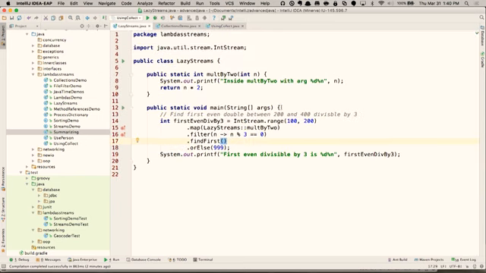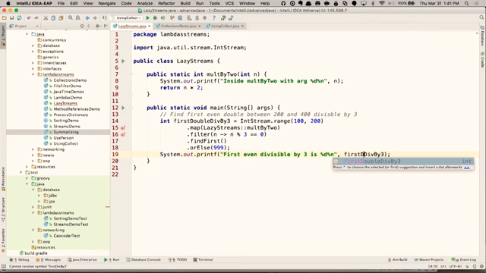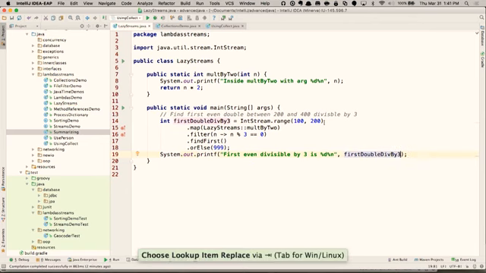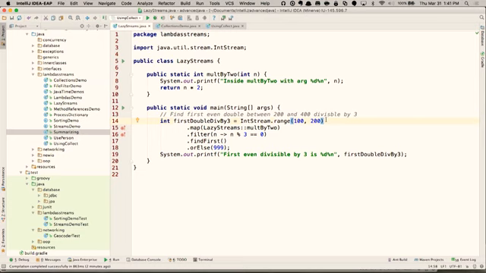Here I have a main method where I'm trying to find the first even number that's divisible by 3, actually, I shouldn't say first even, I should say first double divisible by 3 between 100 and 200. Let's fix this. There is a method called range in IntStream, which will produce all the values between 100 and 200.